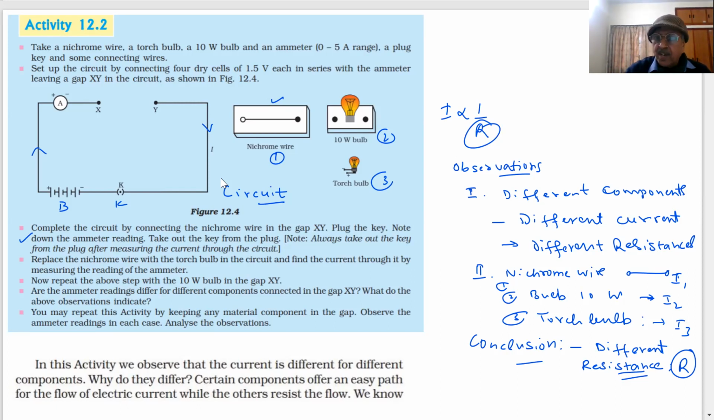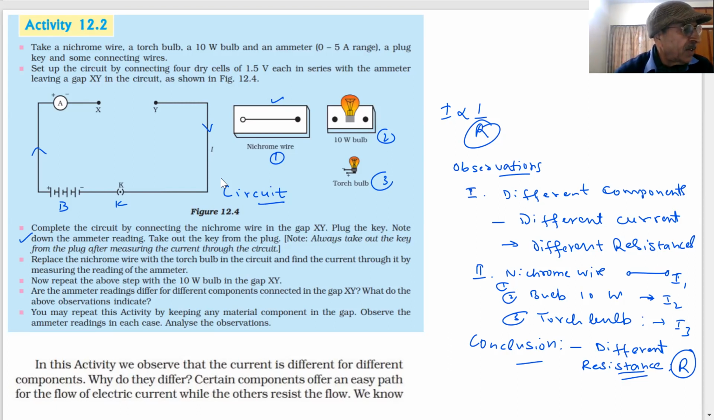Yes or no? Tell me. Do you understand? Did you understand the experiment? Any doubt? No, sir. Okay. So what we have proved here is that when electric current flows through a circuit, the current depends on the value of the resistance. When different resistance is offered by different components, the value of the current changes in the circuit. And this activity can be done in the science lab to prove it.